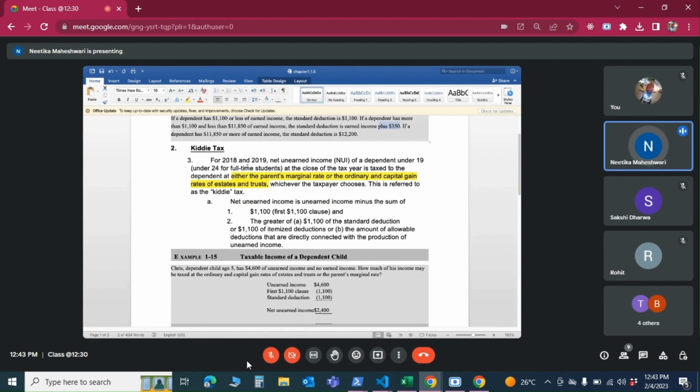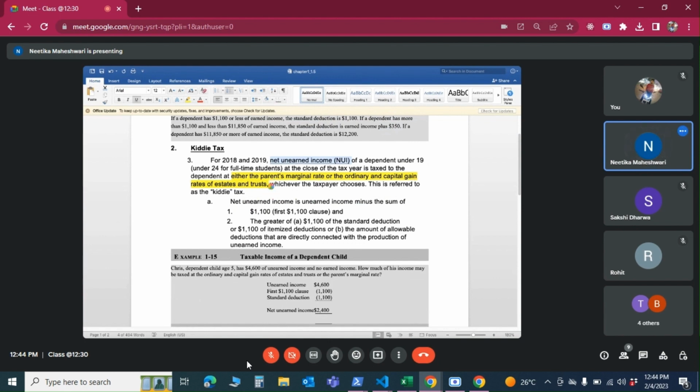So let's see what is kiddie tax. Net unearned income is what we need to see. Again, because kiddie tax is related to unearned income. Okay, so let's focus on unearned income of a dependent under 19 or under 24. We know this clause for a full-time student. At the close of the tax year, it is taxed to the dependent at the parent's marginal rate or the ordinary and capital gain rates of estates and trusts.